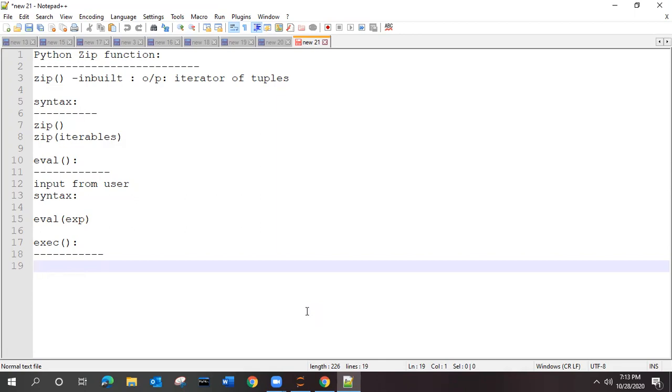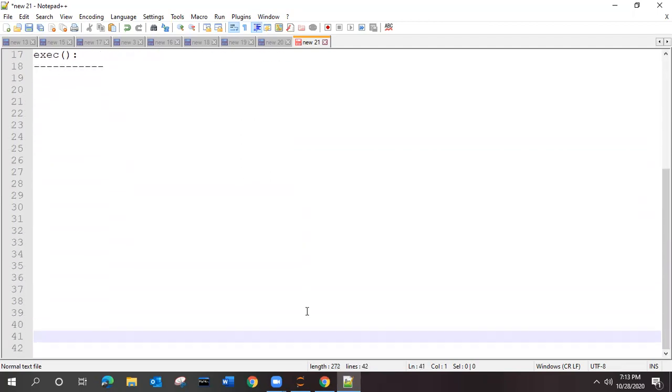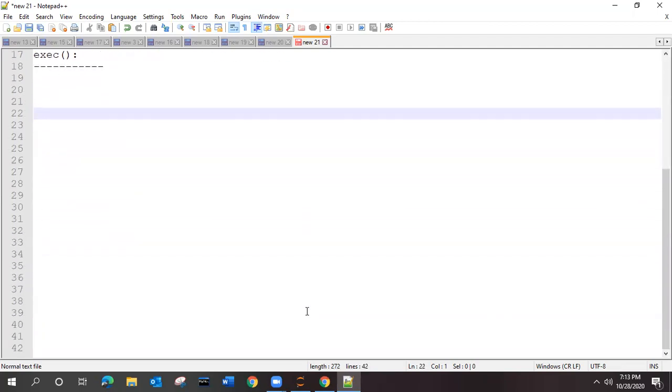So we'll see the next topic, the arguments of the function. What could be the different function arguments inside Python? We are going to see Python function arguments with different types.